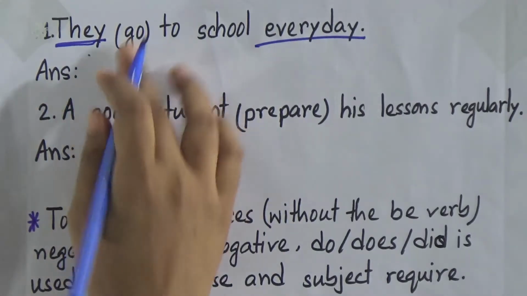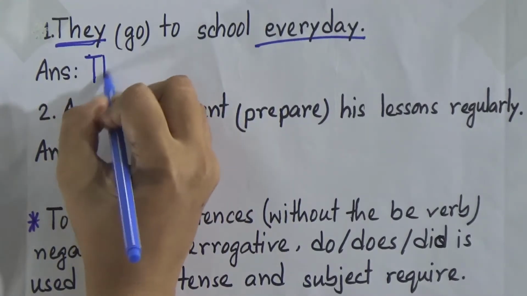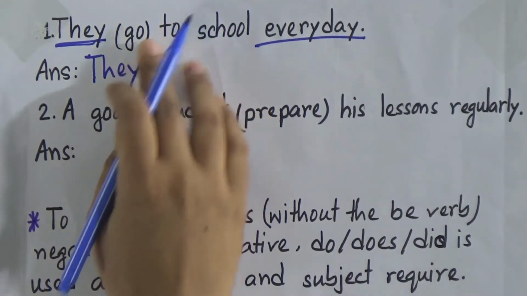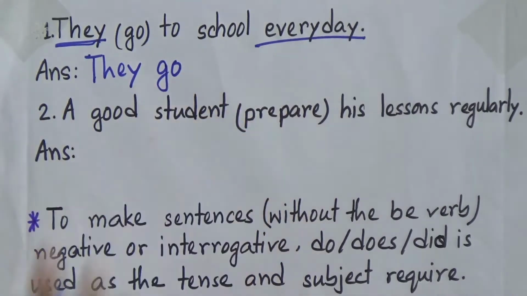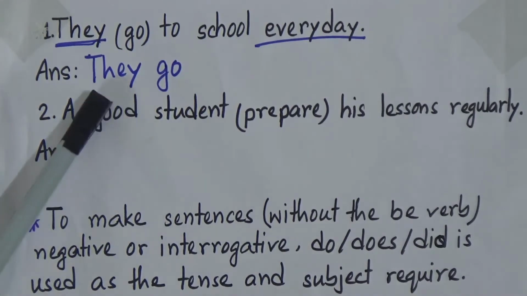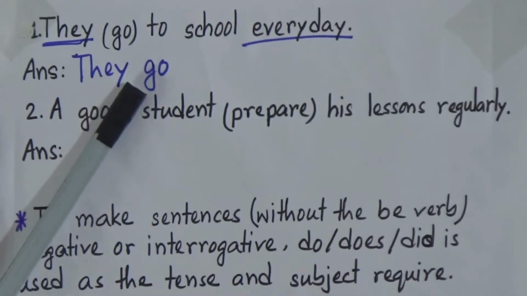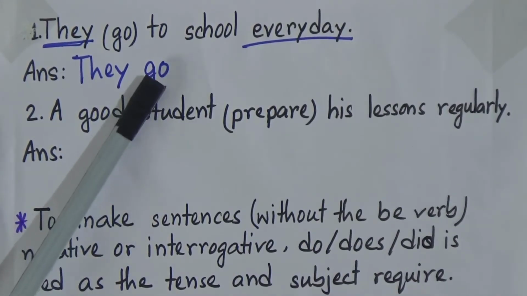So what will be our correct answer? At first we will write the subject they and we will write the present form of the verb go. Now we will not add s or es at the end of the verb because our subject is plural here. We add s or es at the end of the verb when the subject is singular and third person. But here our subject is plural, so we will not add s or es at the end of the verb. Now we will write the rest of the sentence.